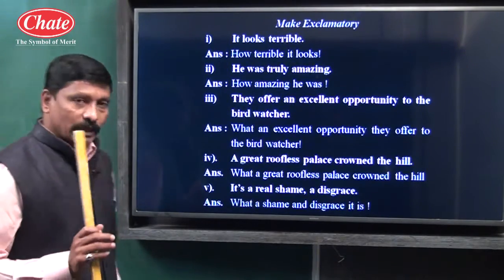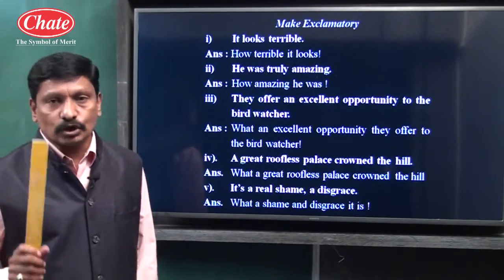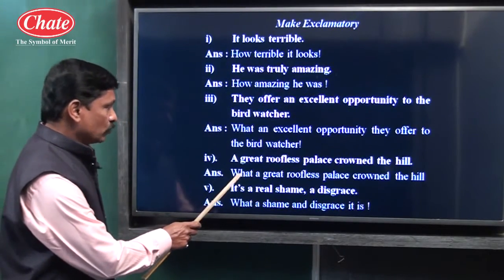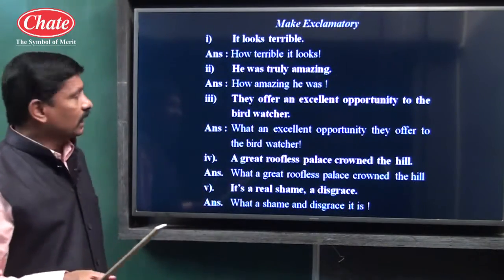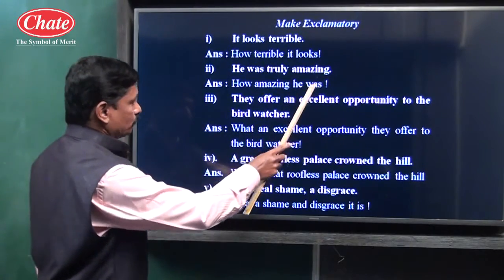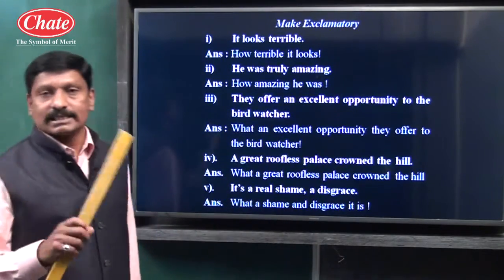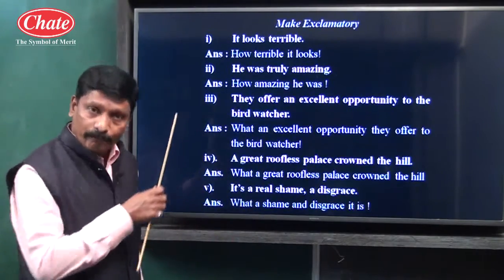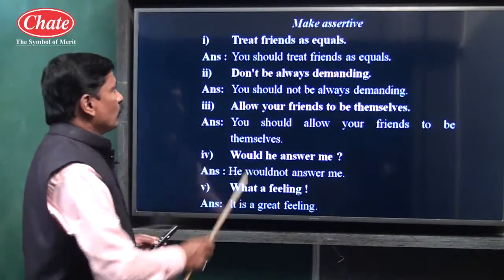So children, we have understood that exclamatory sentence most probably begins with what or how. See, it begins with what, this begins with how. Second thing, in exclamatory sentence, subject and verbs are placed at the end. See there, he was. Here also see, it is. And in assertive type of example, subject and verbs are placed at the beginning. See children, beginning, assertive.